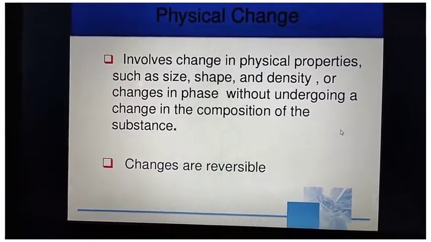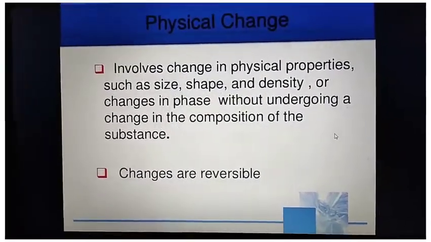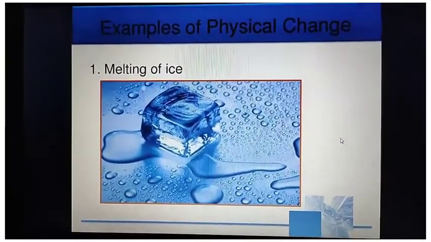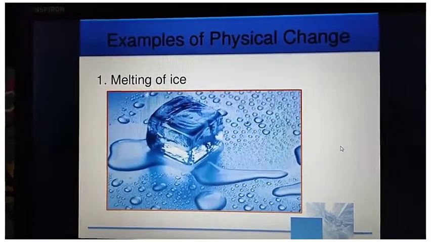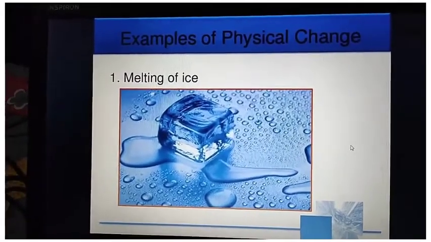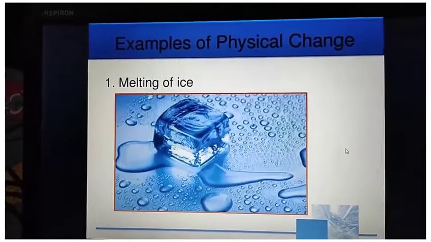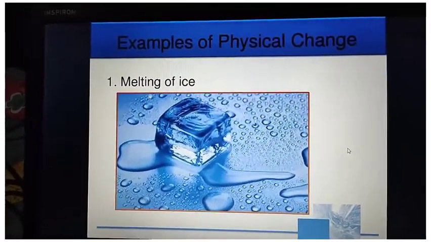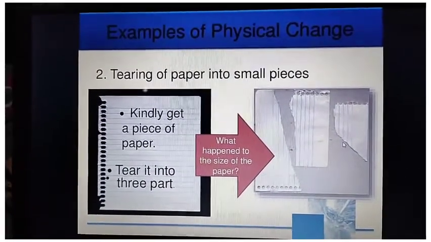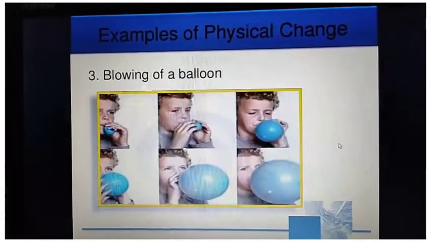Examples of physical properties include melting, transition to a gas, change of strength, change of durability, changes to crystal form, shape, size, color, volume and density. Tearing of paper into small pieces is also an example of physical change.